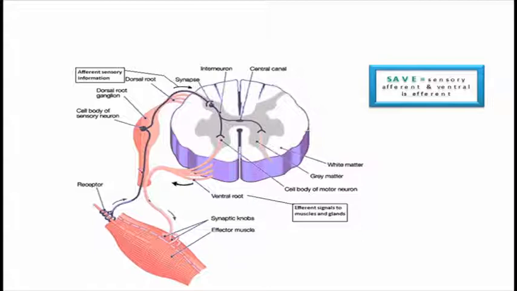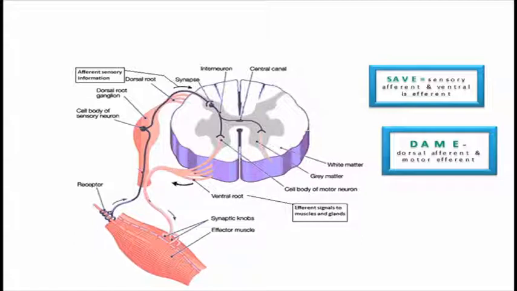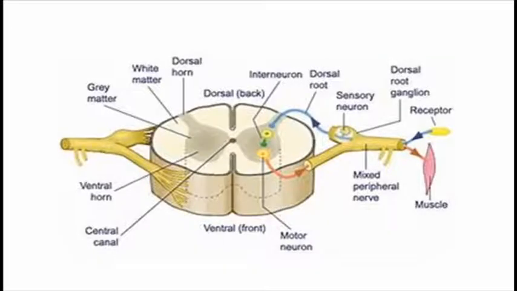Sensory is the nerve which arises from the posterior side, and it is afferent. The next mnemonic is DAM, which means dorsal is afferent and motor is efferent. The dorsal, posterior ramus is afferent, meaning sensory, and the ventral or motor neuron arising from the anterior side is motor in function.